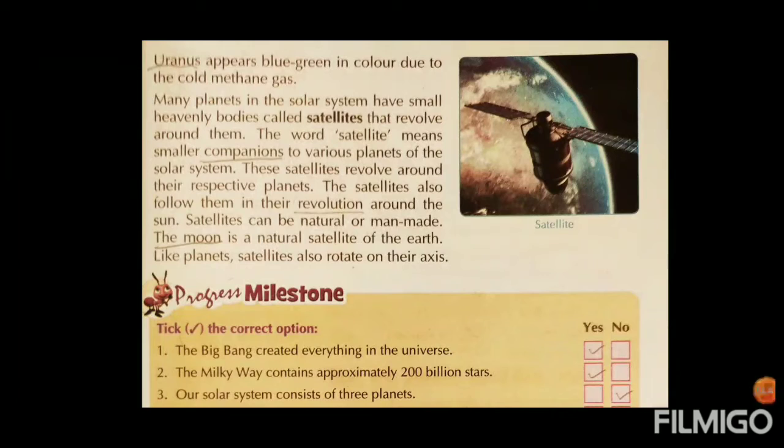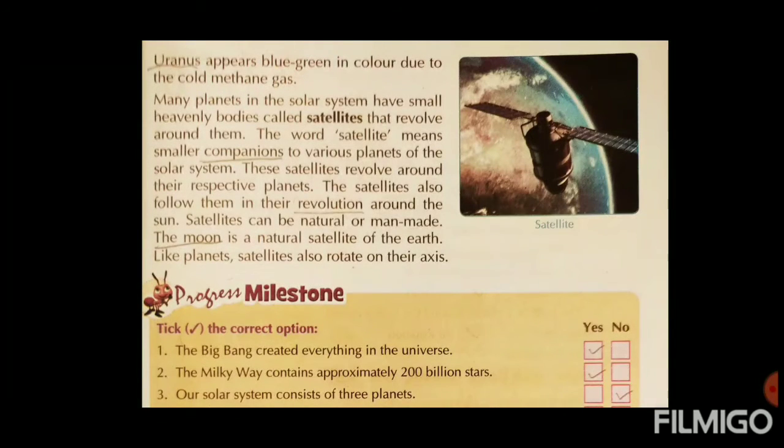Next, the word satellite means a smaller companion to various planets of the solar system. It is very small compared to the planet. These satellites revolve around their respective planet. Means Earth: around the Earth, the Moon is moving. So the Moon is one of the satellites.